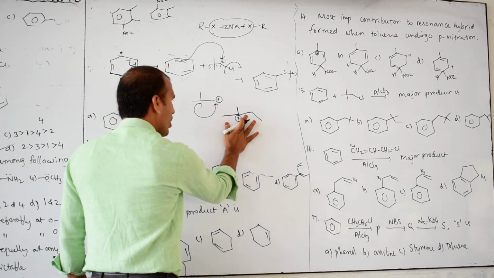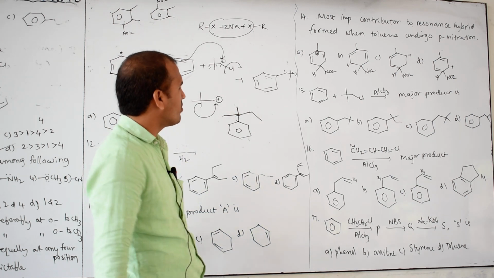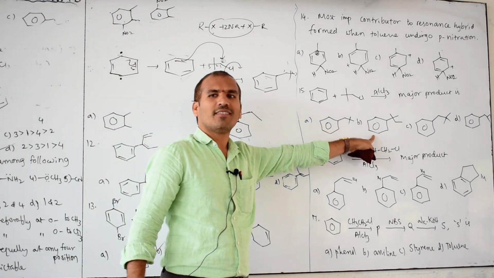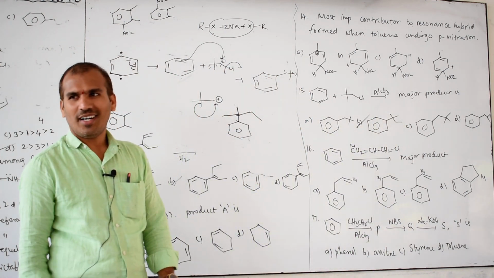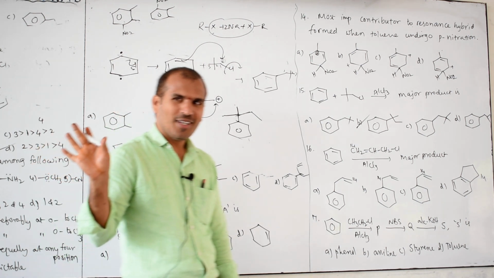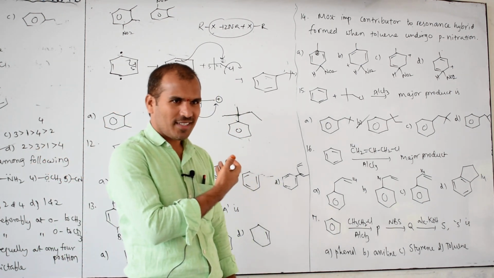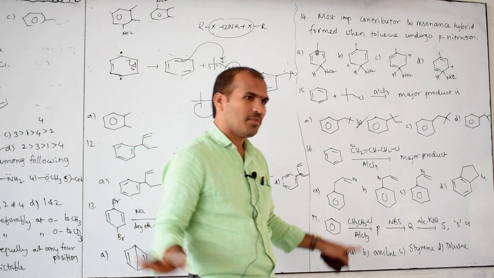Then this will be bonded to benzene. Like this, which is there? B. Then this is the answer. All these are very, very important questions. Those which are not covered in the theory, those questions I covered in this objective part. With this you can understand every concept.